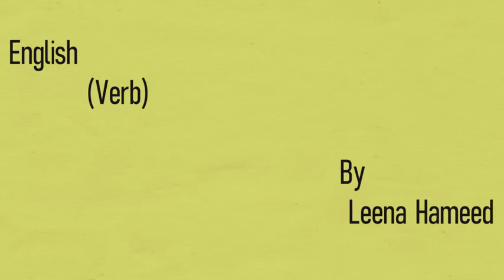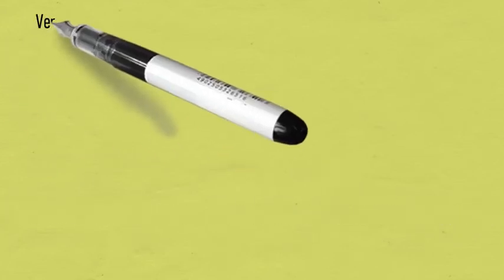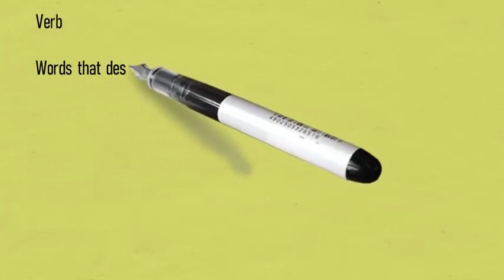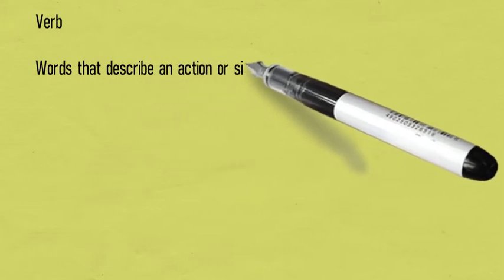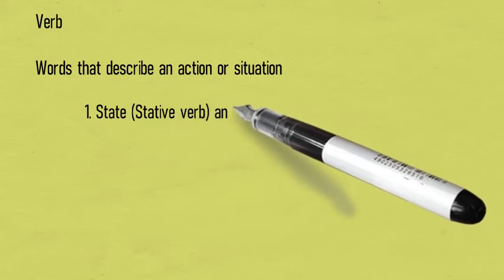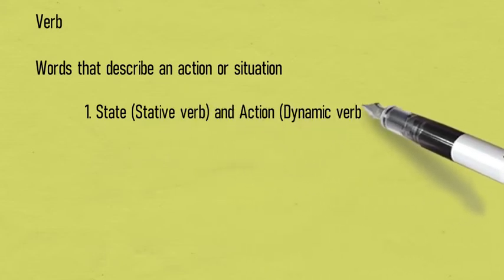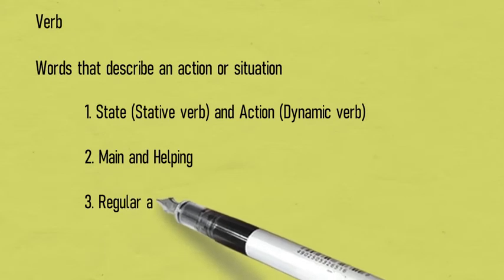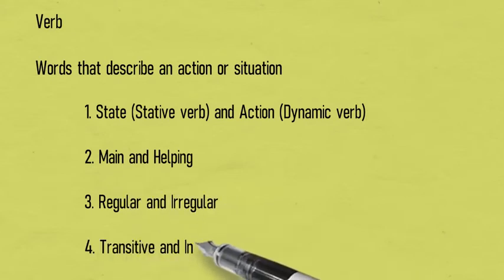In this video, we are going to discuss verbs. So starting with verbs. What are verbs? Verbs are words that describe an action or a situation. Further, we are going to discuss the different types of verbs. First of all, starting with the state and action verbs.